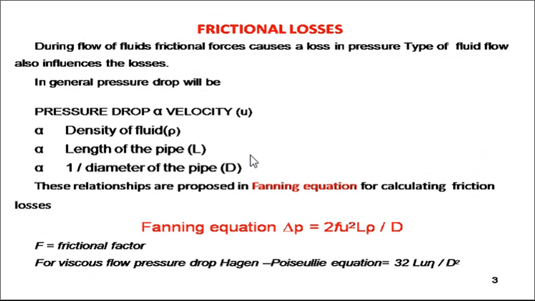Now when we go into the nature of flow of fluids, whether turbulent or viscous, or when the roughness of the inner surface of the pipe matters, say due to corrosion or other material damage, this roughness factor gives a better understanding of the condition of the pipe.